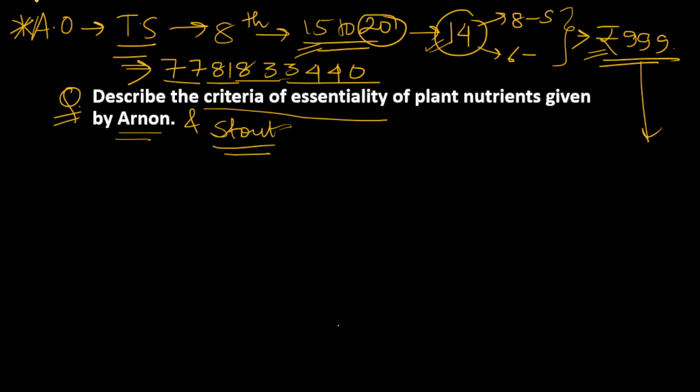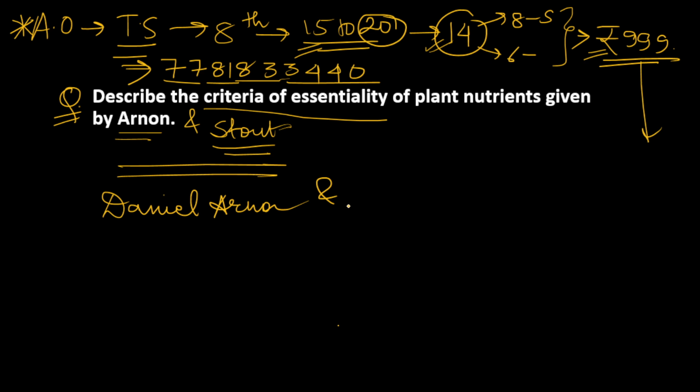Now let's start, and let's move to the question: describe the criteria of essentiality of plant nutrients given by Arnon. This essentiality criteria was given by Arnon and Stout. The full names are Daniel Arnon and P.R. Stout, although you don't need to remember this, just remember Arnon and Stout. This criteria of essentiality was given in 1939.